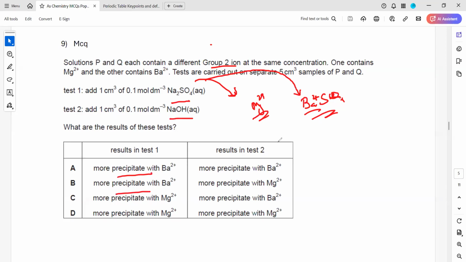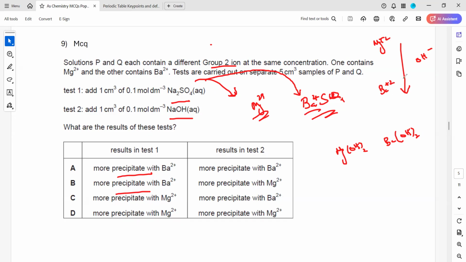When we add sodium hydroxide, what will happen? It will form barium hydroxide or magnesium hydroxide. And when we compare the solubility of the hydroxides, the solubility of a hydroxide increases as we go down the group. The hydroxides become more soluble at the bottom of a group. So at the top of a group, we have magnesium, and at the bottom of a group, we have barium.